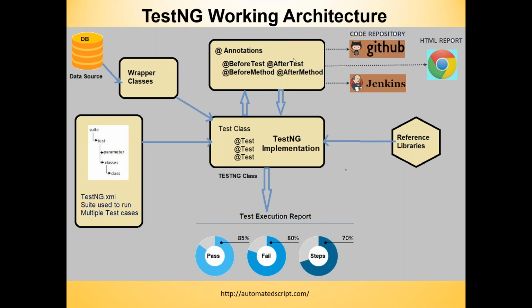Now this setup, once you execute it, runs within your GitHub or Jenkins, and finally there is your HTML report. Now this TestNG implementation requires the reference libraries. Like if you want to work on Selenium, then you need the Selenium libraries. If you want to work on some other things, then those libraries, like these wrapper classes, are required as reference libraries here. After execution, you will get your test execution report, which shows pass, fail, the number of steps and all others. This is the working TestNG architecture.